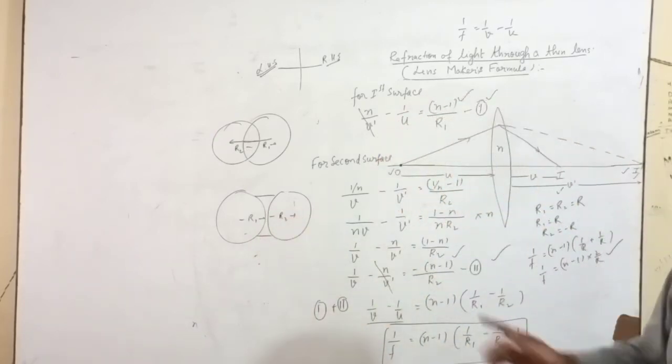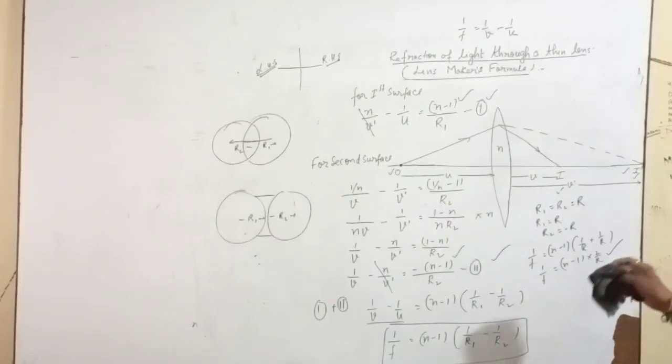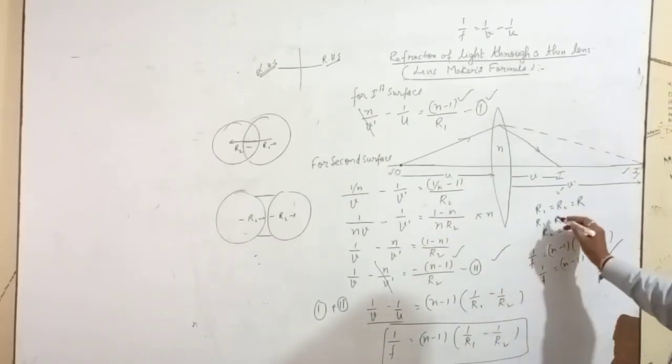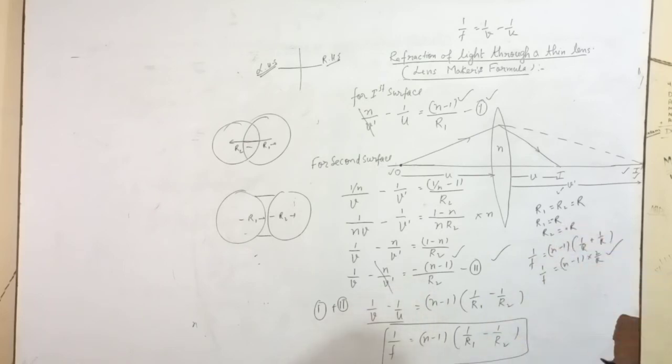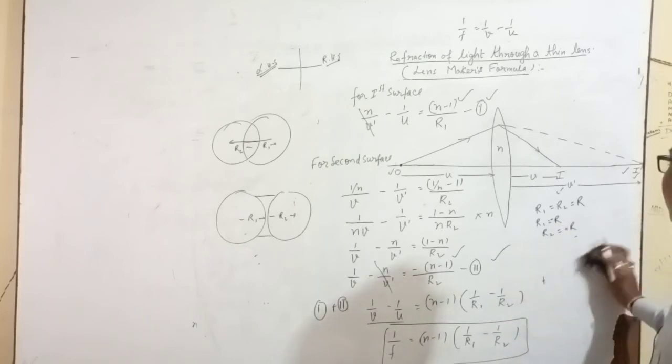When we take R1 negative and R2 positive, what will happen?